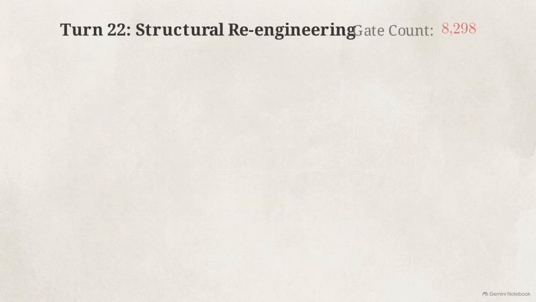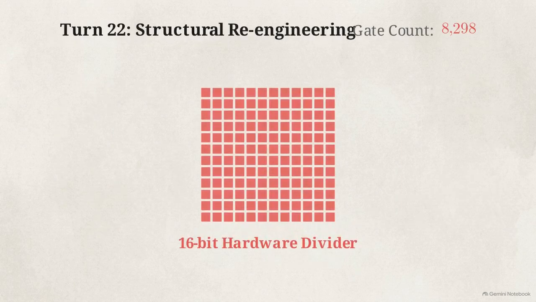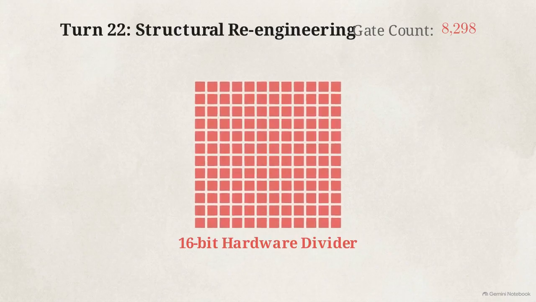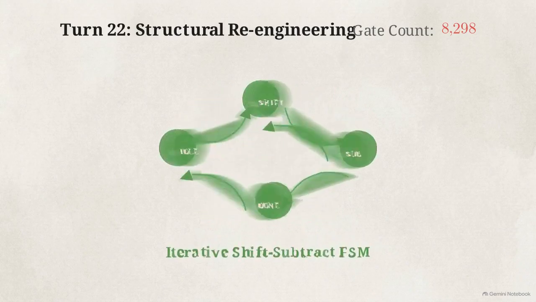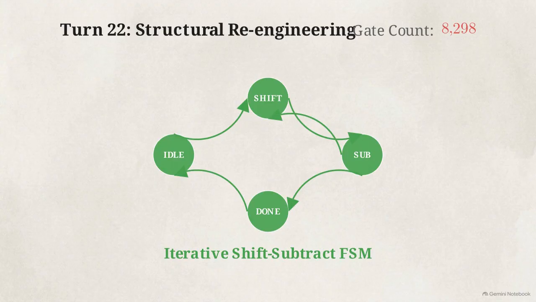At turn 22, the model shifted its focus from syntax refinement to structural reengineering. The model identified the high area cost of a hardware divider and re-architected the entire block into an iterative shift-subtract state machine. This single move eliminated over 6,000 gates.